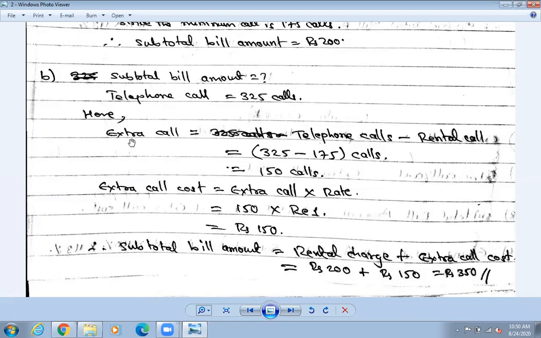First of all, we need to find out extra call, telephone call minus rental call. That's why I told you to learn this formula, because without the formula, it is a little bit impossible to find out the answers. Okay, extra call, then extra call cost, then subtotal bill amount. If you are asked to find out the grand total bill amount, then you need to write down the formula as subtotal bill amount into 110% into 113%. In that way, we need to write down the formula. Okay, or question ma subtotal matra हैन grand total bill amount पनि पत्ता लगाउनु भनेछ. Okay, so here in this question just subtotal bill amount मात्रै पत्ता लगाउनु भनेछ. That's why this is okay for this question.